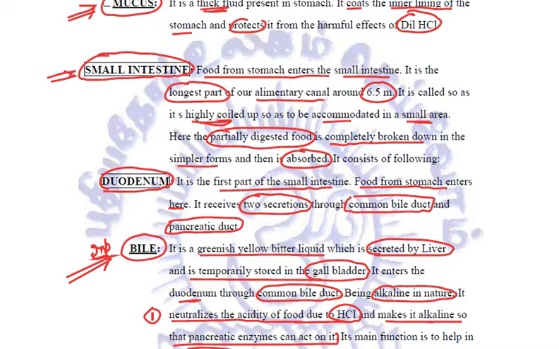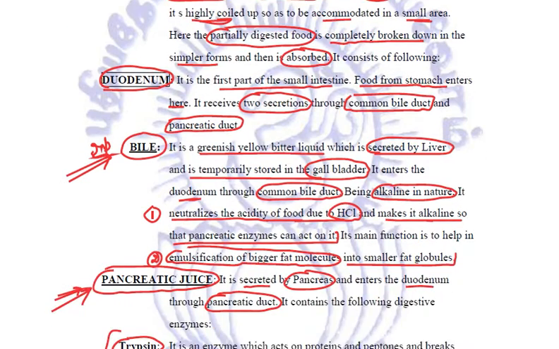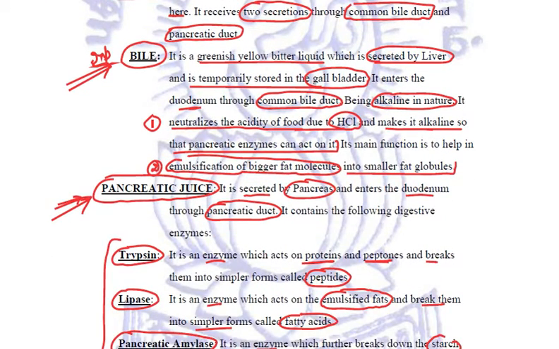The small intestine is 6.5 meters long, the longest part of the alimentary canal, and we are concerned mainly with two parts, the duodenum and the ileum. There is one more part, the jejunum, but in the duodenum we have studied that there are two secretions. One is bile and one is pancreatic juice. Bile, a yellowish, bitter, greenish-yellow liquid, is secreted by the liver, quite important. It is temporarily stored in the gallbladder, quite important. We should know that the liver is the largest gland in our body. This bile reaches the duodenum through the common bile duct.